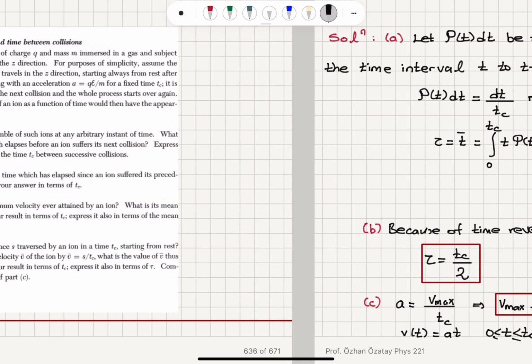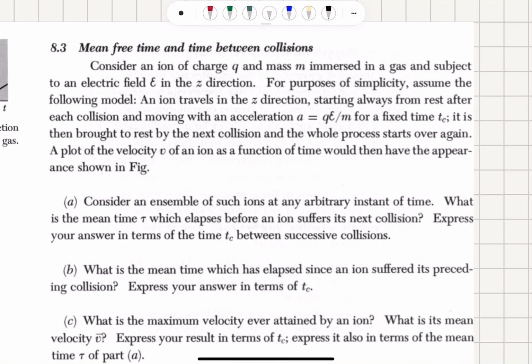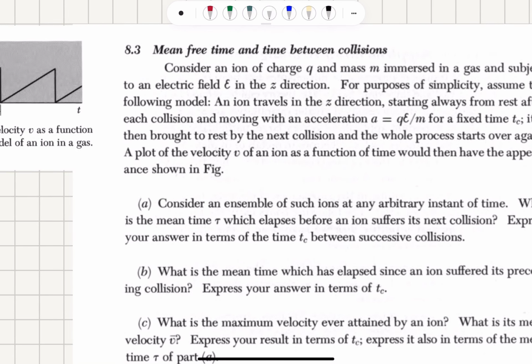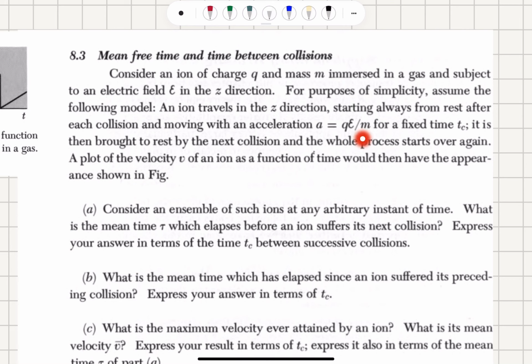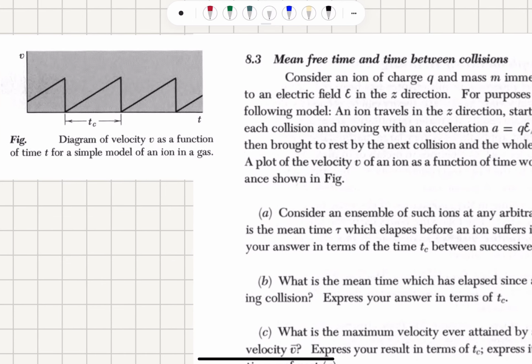Okay, so we're looking at a model for an ion that is traveling in the z direction under an applied electric field epsilon. The ion has mass m and charge q. It's immersed in a gas. For simplicity, we assume that the ion travels in the z direction, and it is under the influence of this force q epsilon in between collisions, so that it has a constant acceleration q epsilon over m for a fixed time tc, and in every collision it is brought to rest and the whole process starts again.